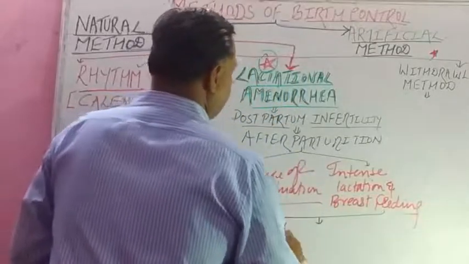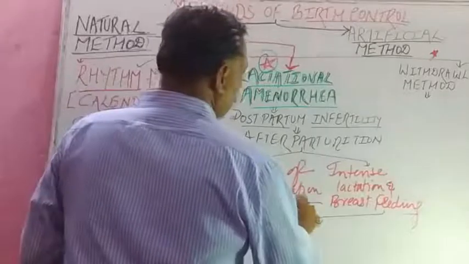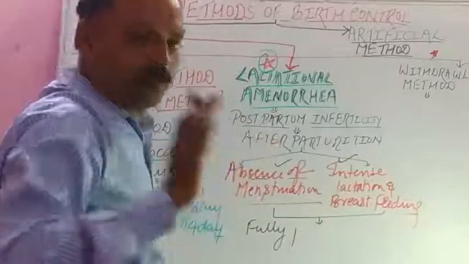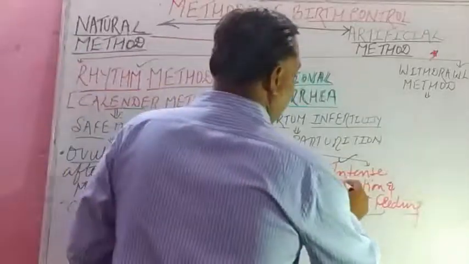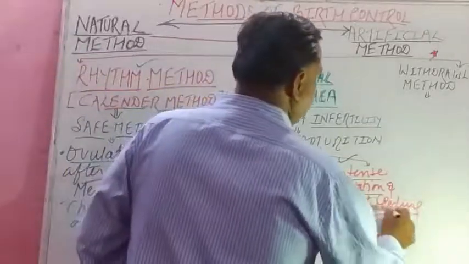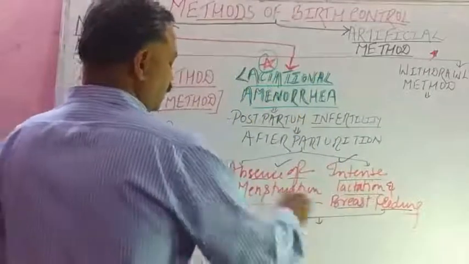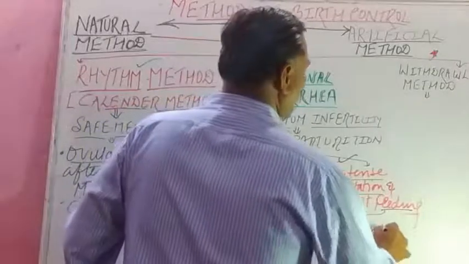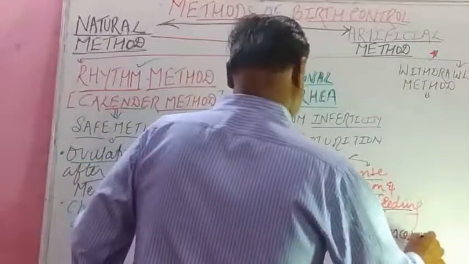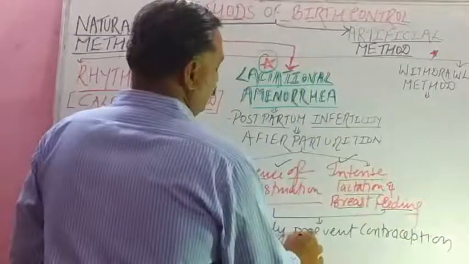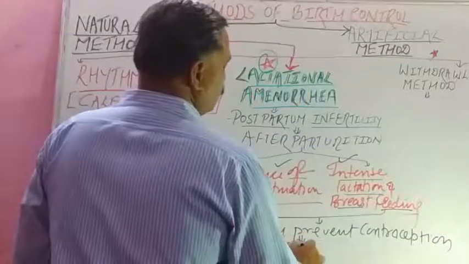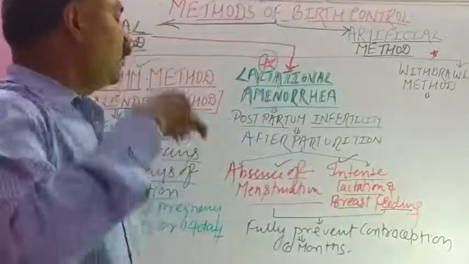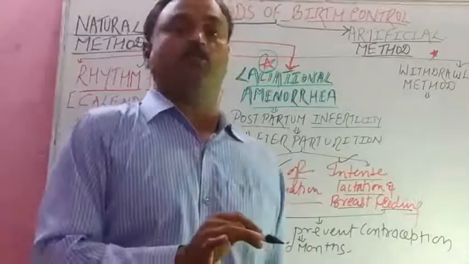fully prevention of contraception. If there is absence of menstruation, there will be no ovulation, and if there will be intense lactation and breastfeeding, so naturally these two things will fully prevent contraception, isn't it? But this is a temporary process for 6 months. It is called temporary infertility also, isn't it?